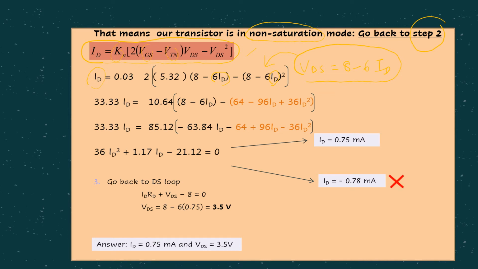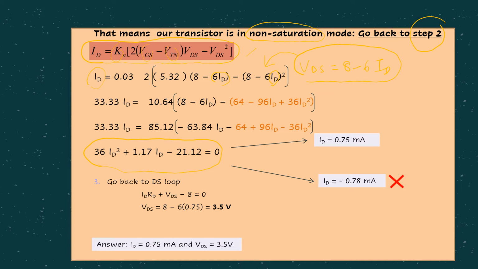So we substitute everything and rearrange. At the end, you are supposed to get an equation in this form, a quadratic equation, having ID squared and ID. Obviously for this quadratic equation, if you calculate with the calculator, you are supposed to get two values.